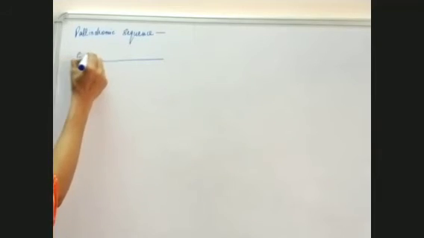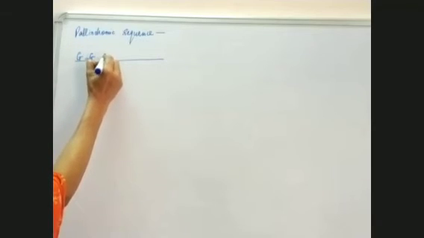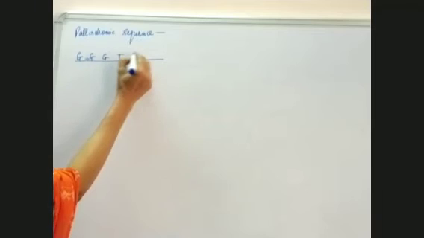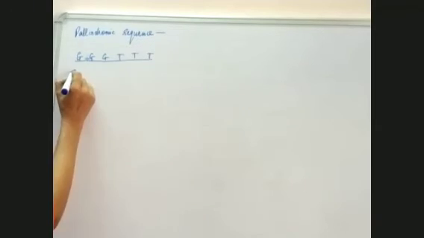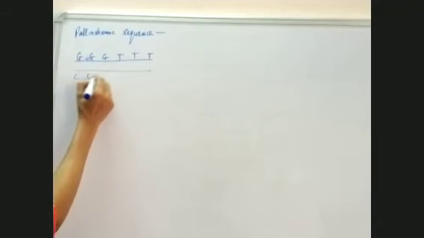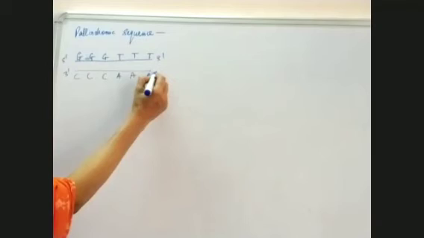Suppose we have this sequence G, G, G, T, T, T, and in the other strand C, C, C, A, A, A, with 5 prime, 3 prime and 3 prime, 5 prime.